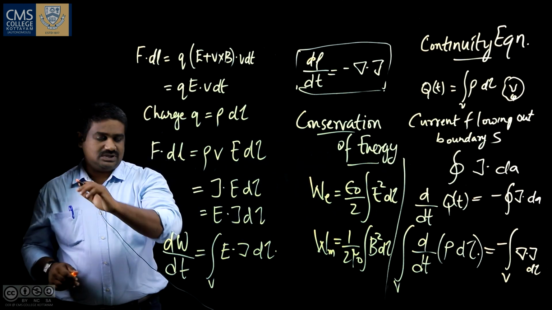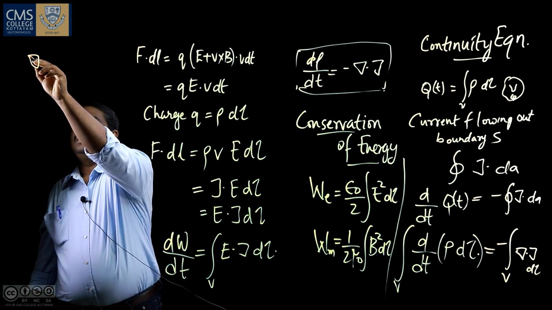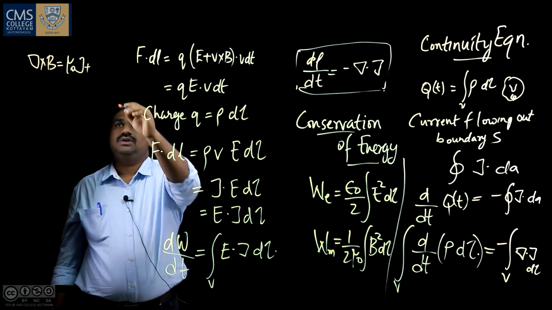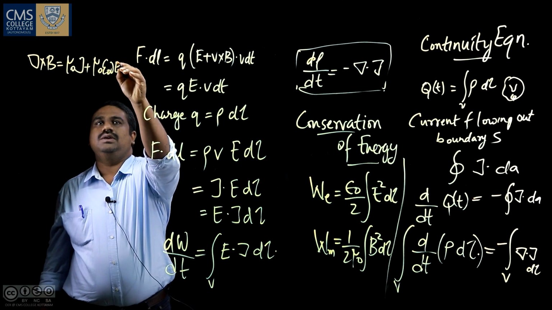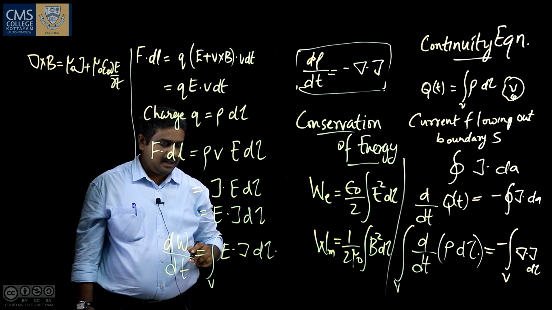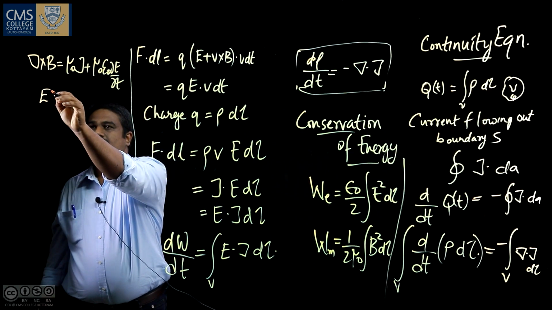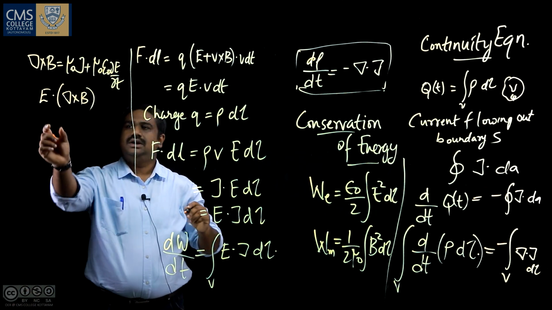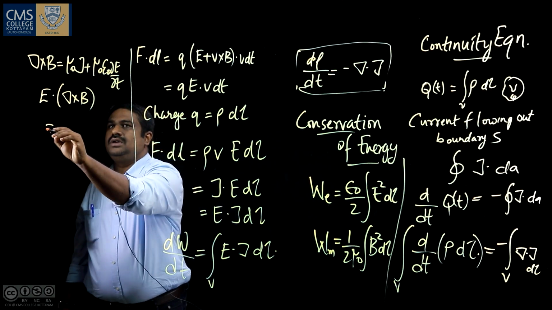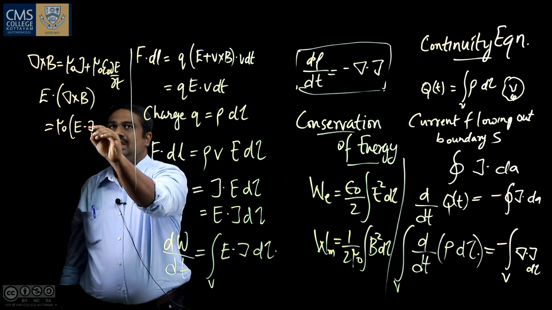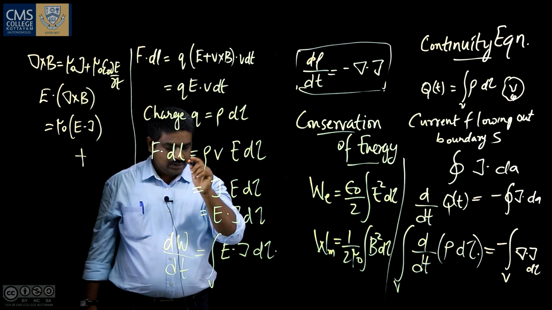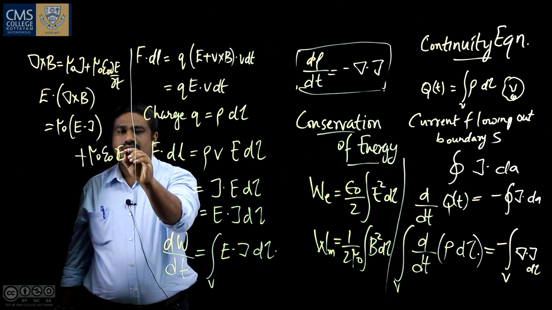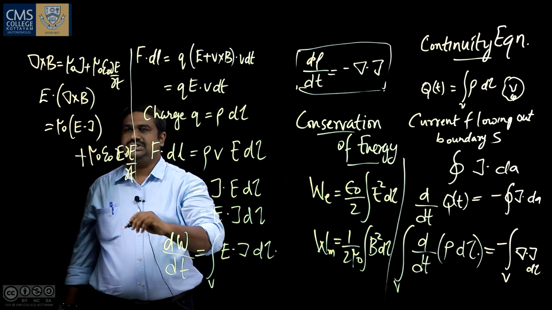Using Ampere-Maxwell's law, with which we are familiar, we can write del × B as mu 0 J plus mu 0 epsilon 0 ∂E/∂t. Taking a dot product with E, E · (del × B) becomes mu 0 E · J plus mu 0 epsilon 0 E · ∂E/∂t.